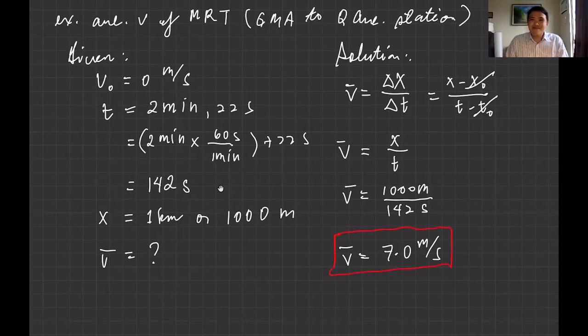Amazing, right? You can determine the velocity of your train. Okay, so this is average. This is not the actual velocity at a specific time. The actual is what we call instantaneous velocity, but we're not going to discuss it here. This is just the average velocity as it traverses all throughout the length of travel, that is 1 kilometer.